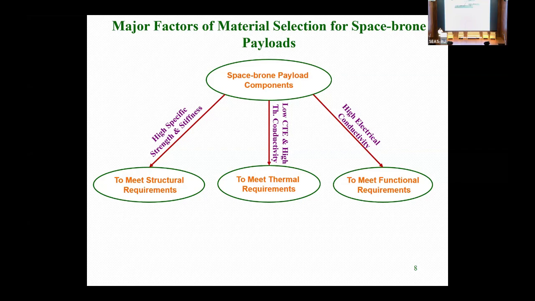So if the composite can have that kind of property, definitely from the reflectivity point of view for reflectors, up to a certain band of frequency we can use CFRP directly, because CFRP offers some kind of property that can be used. But for the higher band of application, some kind of surface improvement is required, where the reflectivity and electrical conductivity can be improved, like some kind of metallization or cladding. These three will guide us on how to select the material for specific applications.